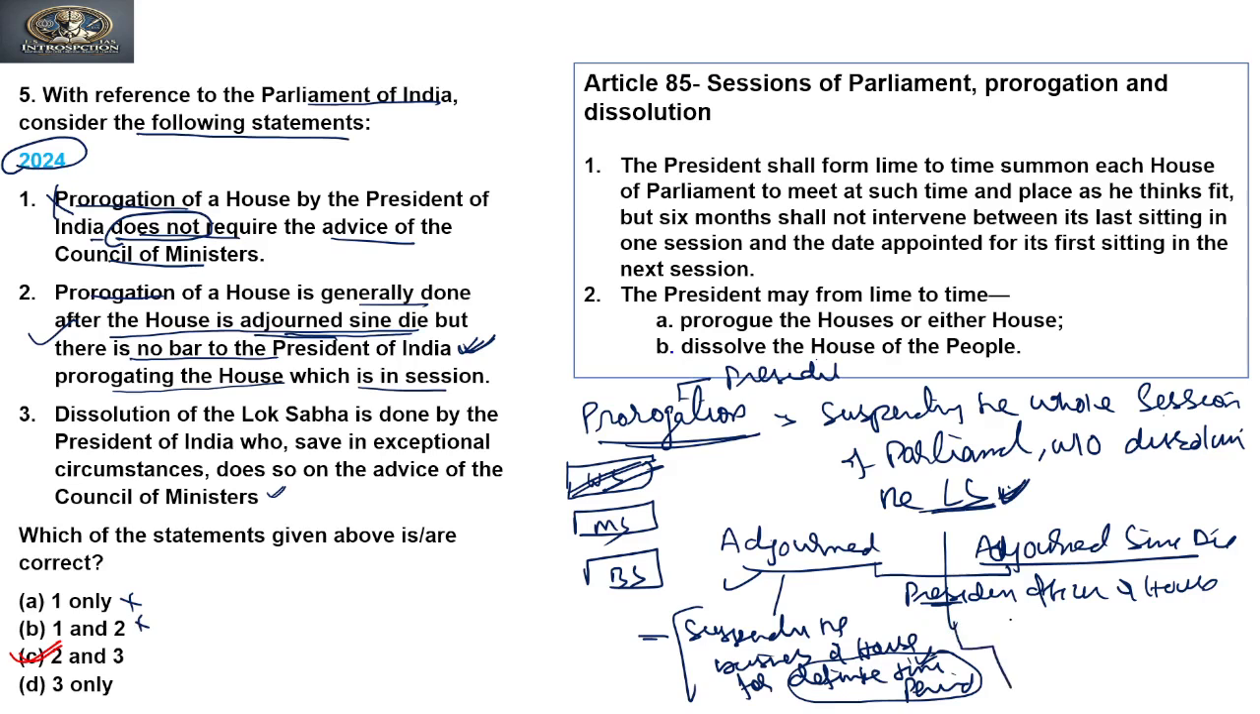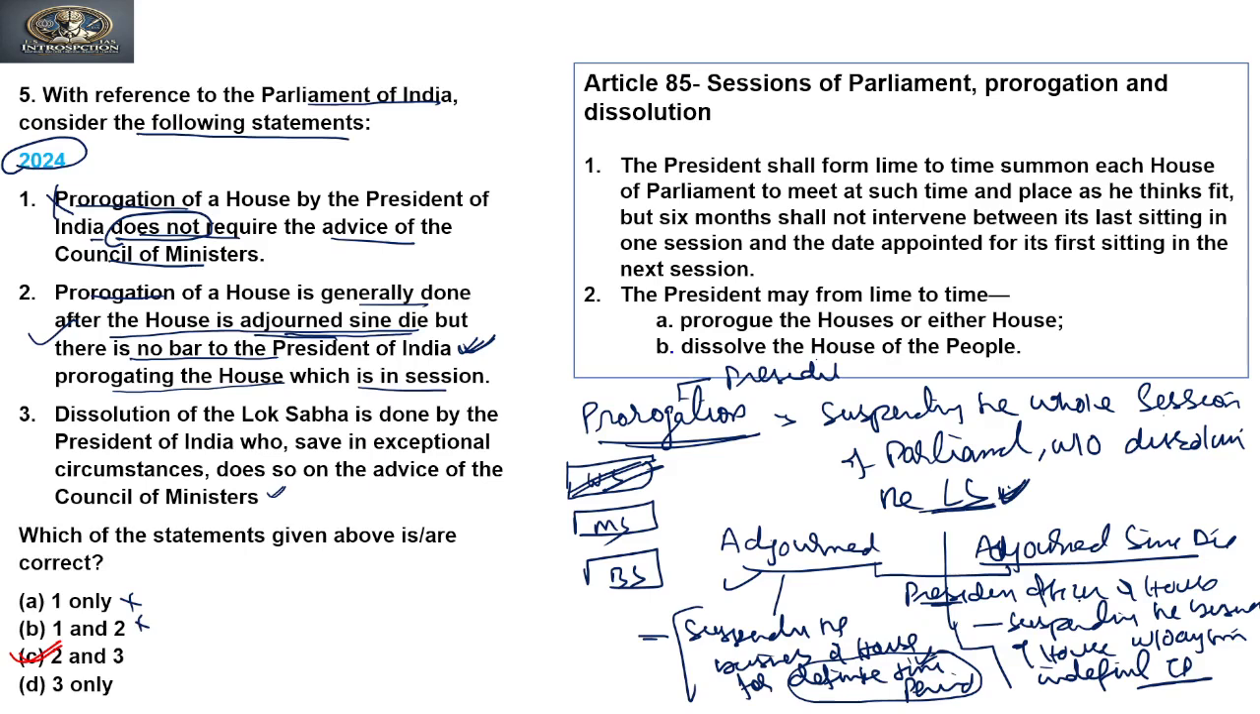But adjournment sine die means suspending the business of the house without any time period, or for an indefinite time period. If the speaker or chairman calls an adjournment sine die of the house, it means it is only known by the presiding officer when the house will meet again. So the members are not in a position to know when they will be called for the meeting.